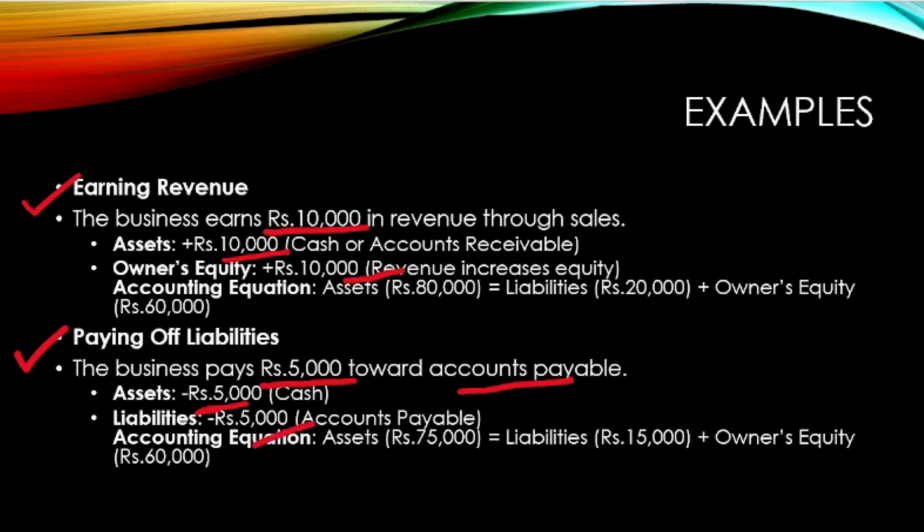So that is also minus 5,000. So therefore, accounts payable is also reducing, as well as the asset in terms of cash is also reducing. So therefore, we are paying off the liabilities, so both are subtracted. Now let's look into the accounting equation.